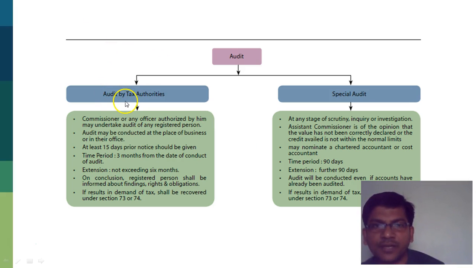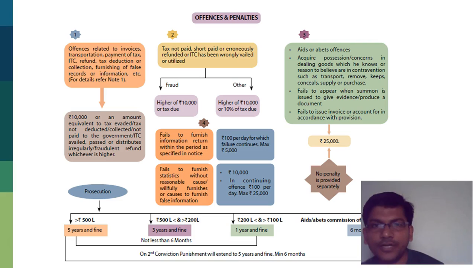Audit: the government can opt for audit by the tax authorities, where the commissioner or any other officer may undertake audit of any registered person at the place of business. 15 days prior notice has to be given, and it has a limitation period. You have to complete it within 3 months, further extendable by a maximum of 6 months. Then you will be informed about the findings, and if tax is in question, it will be recovered under section 73 or 74. And in some cases, the assistant commissioner can order a special audit. Again, 90 days plus 90 days will be the limit, even if the accounts have already been audited.